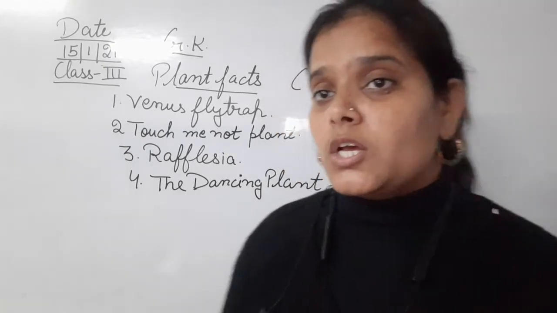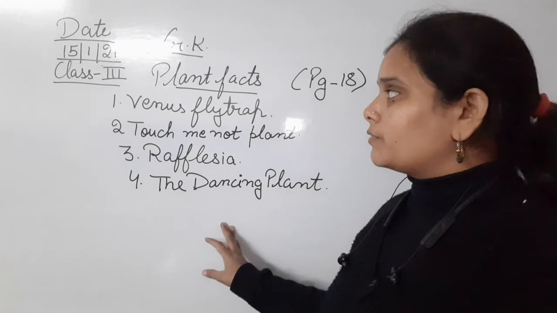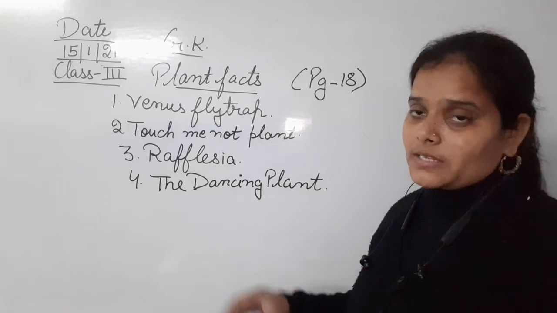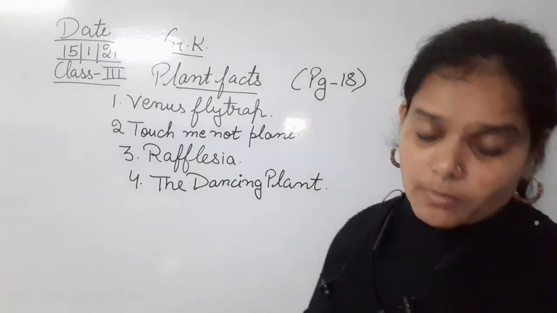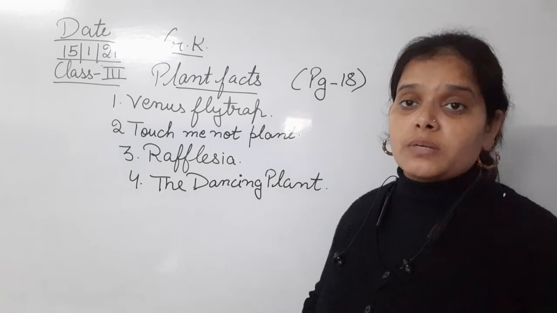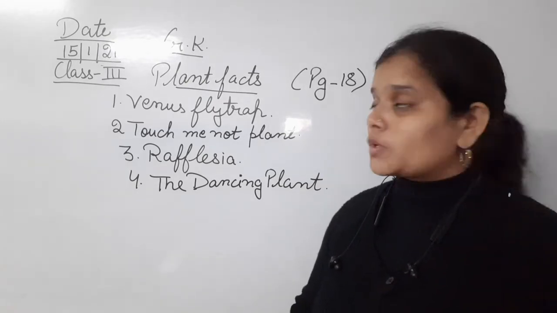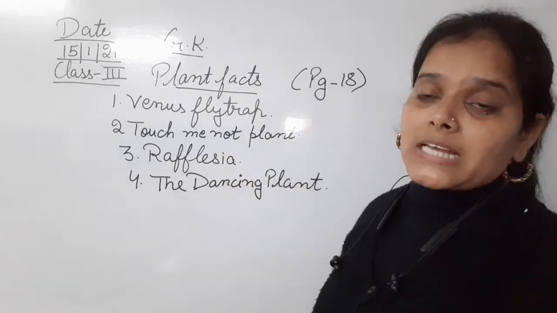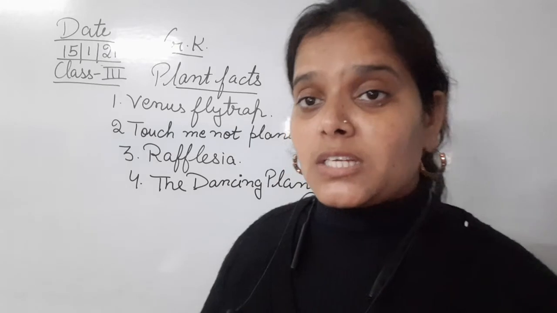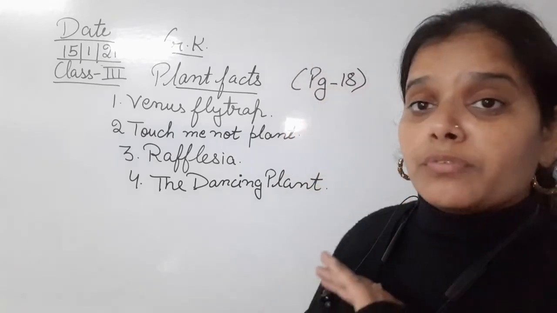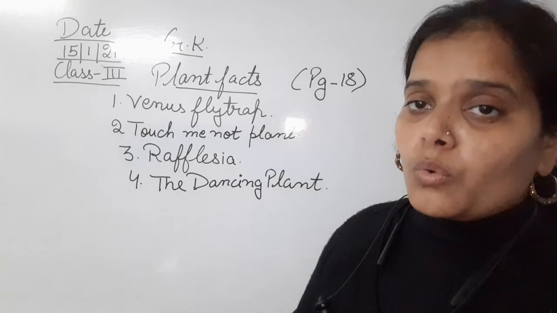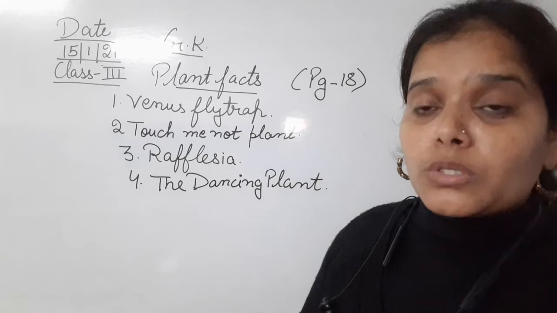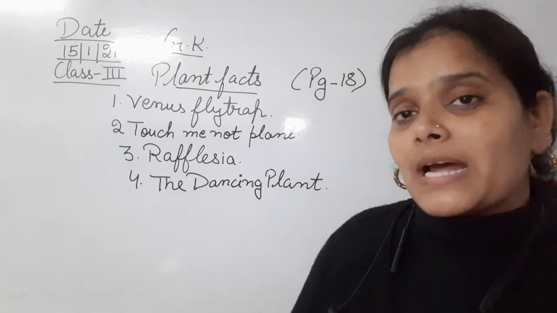Next, okay. So now we have talked about 4 of the plants, that is the Venus flytrap, touch-me-not, Rafflesia, and the dancing plant. Okay, so now we will talk about some of the terms that are related to different plant facts. तभी हमने Venus flytrap, touch-me-not plant, Rafflesia, and the dancing plant. So these are the various kinds of plants with different features and characteristics. Now we will talk about some of the terms that are related to the plants only. तो कुछ हम terms की बात करेंगे जो कि plants से related हैं.